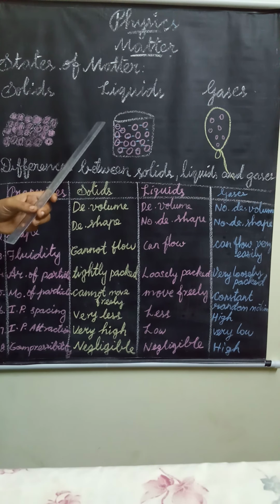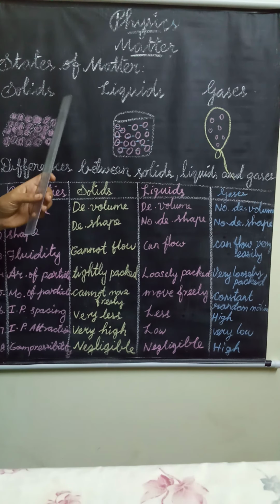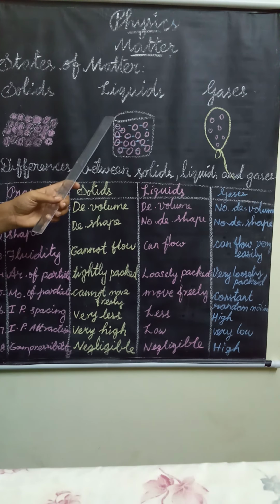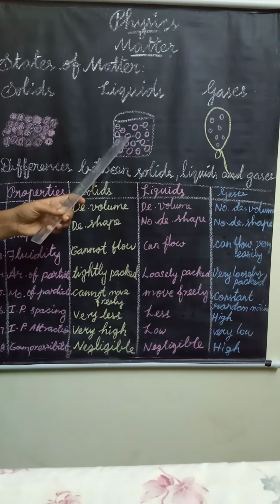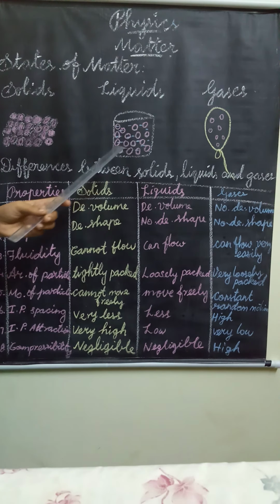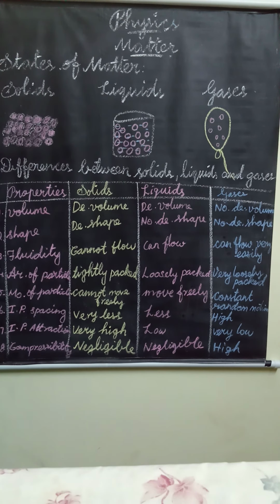Next, about liquids. Liquids have a definite volume and no definite shape. They take the shape of the container in which they are kept. For example, when water is poured in a glass, it takes the shape of the glass. When it is poured in a pan, it takes the shape of the pan. If you throw water on the floor, you will see that it spreads on the floor.